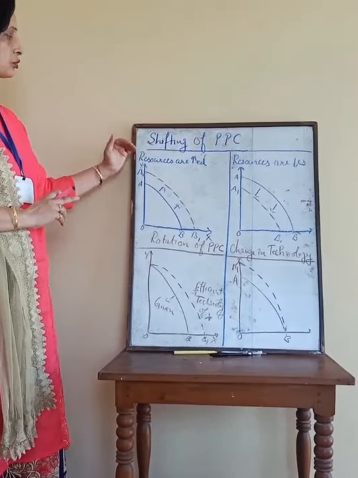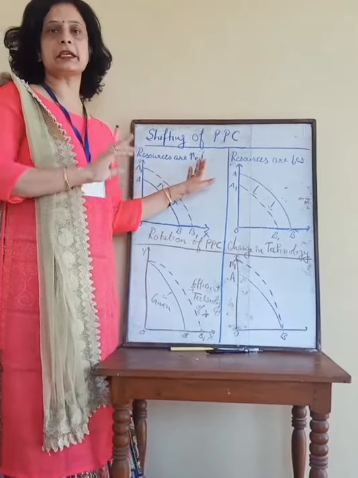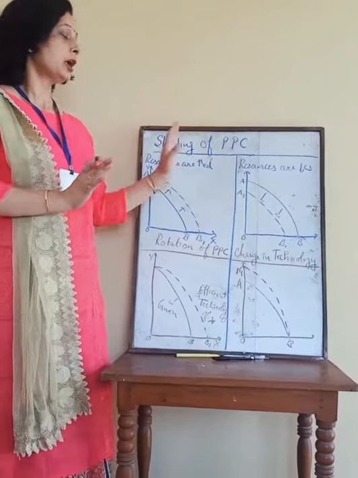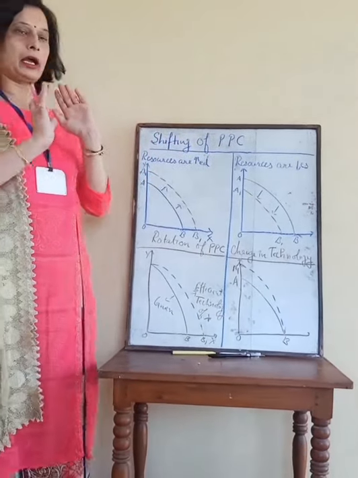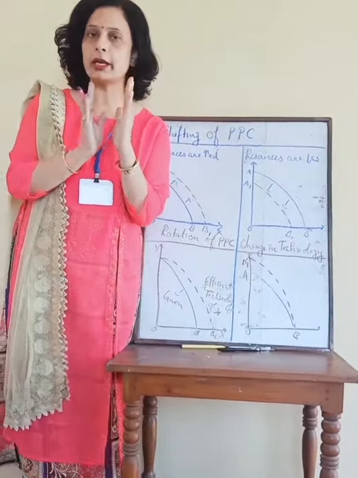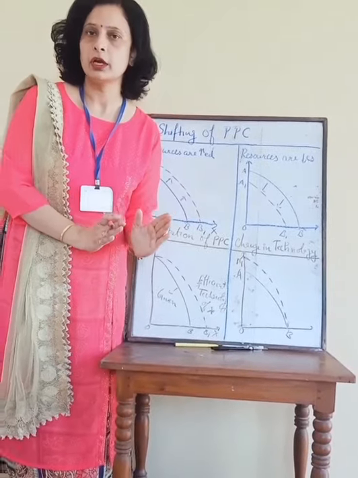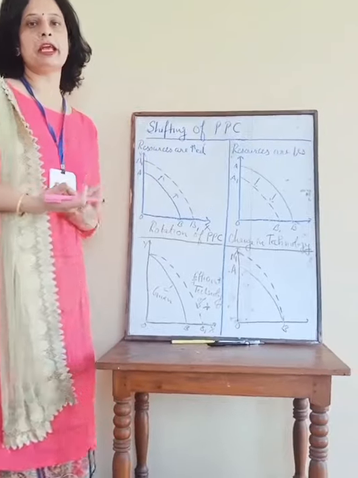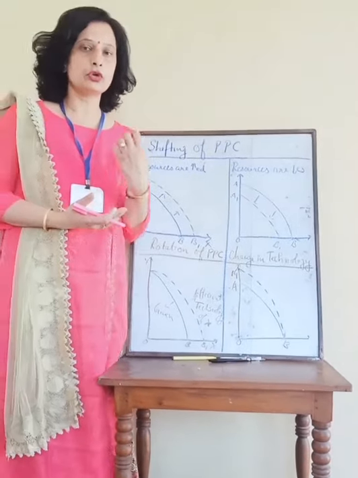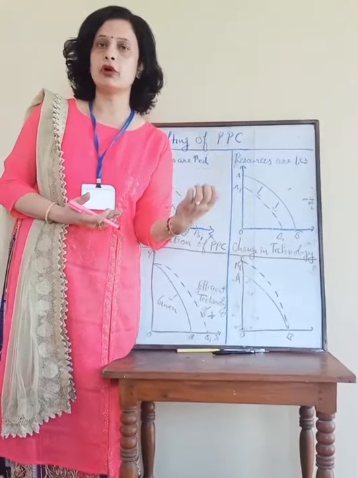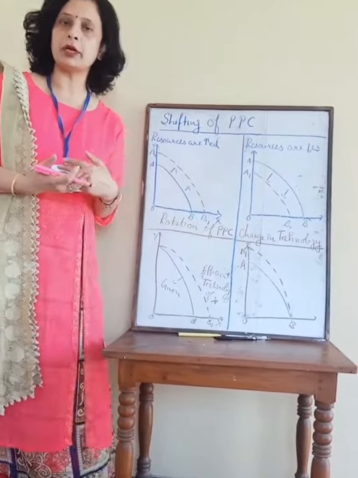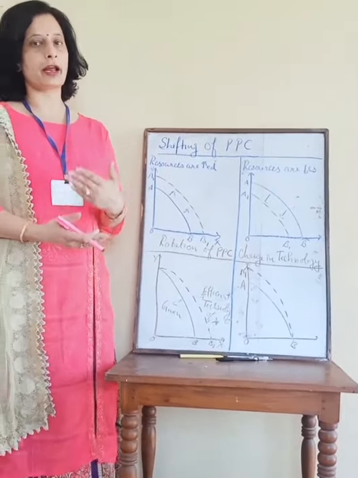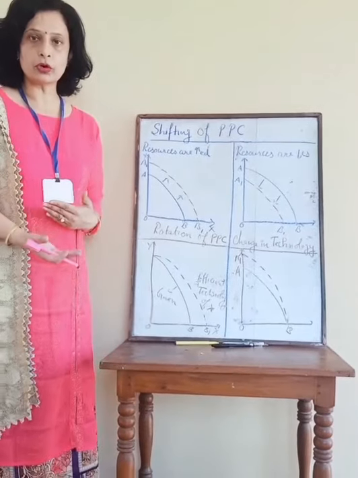Come to the point, resources are increased. For example, I have given the example that 1 hectare of land we are using for production. Now I am using 2 hectares of land. If I use 2 hectares of land for production of wheat and rice, the production of wheat and rice will become more.